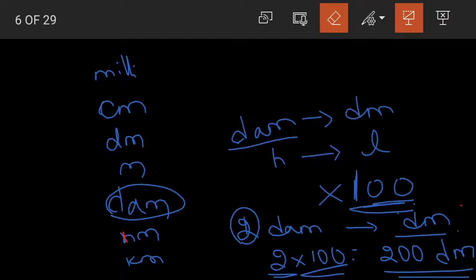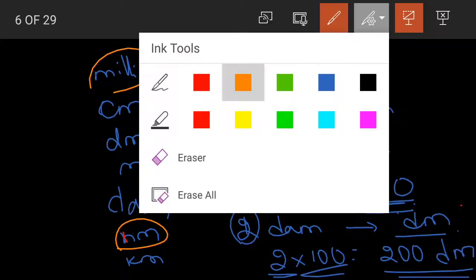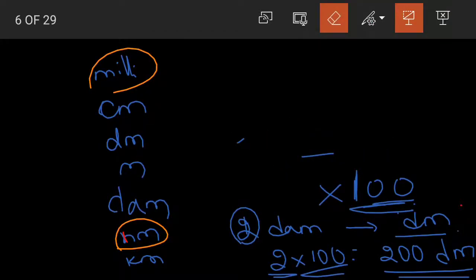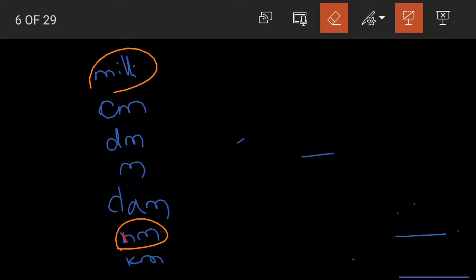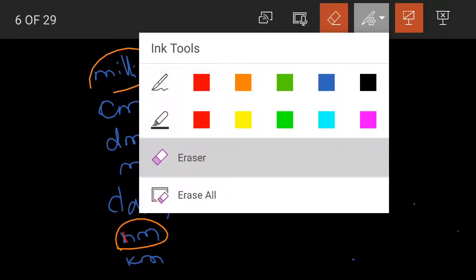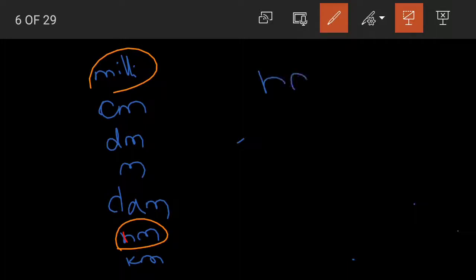Let us take another example. We are converting hectometers into millimeters. Let us erase first. So again here, hectometer to millimeter. Again higher to lower.